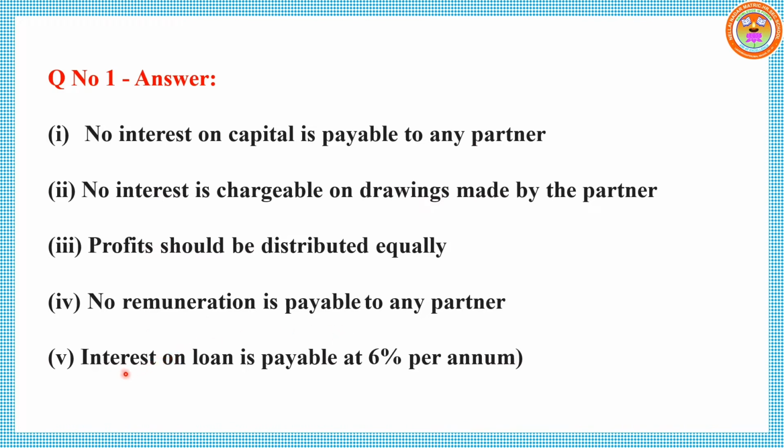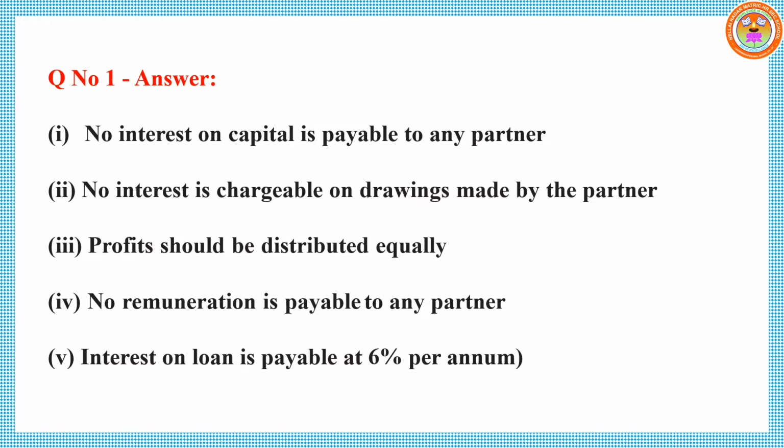Point number 5, Chandru gave loan to the business 50,000, so he is demanding 12% per annum rate of interest. Since there is no agreement, according to Partnership Act 1932, he is eligible to get only 6% per annum. So interest on loan is payable at 6% per annum. So we have to follow the Partnership Act 1932. That rule is applicable if they don't have any agreement before starting business.